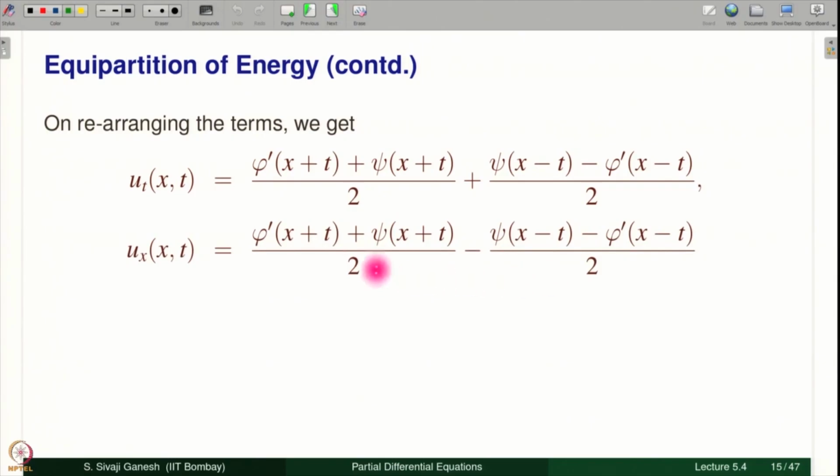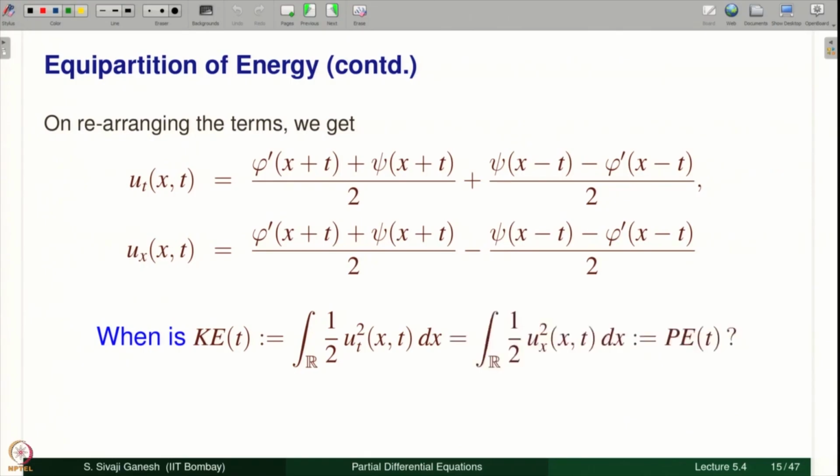If you notice, the first two terms in both the expressions are the same, the second two terms are also the same, but for a sign. So, ut looks like a plus b, and ux looks like a minus b. It is interesting to keep this analogy in mind, because now we are going to ask when is this kinetic energy equal to potential energy. Half is always equal to half, so you cancel half, ut square and ux square. Ut square is a plus b whole square, ux square is a minus b whole square. So, a plus b whole square equals a minus b whole square if and only if ab is 0.